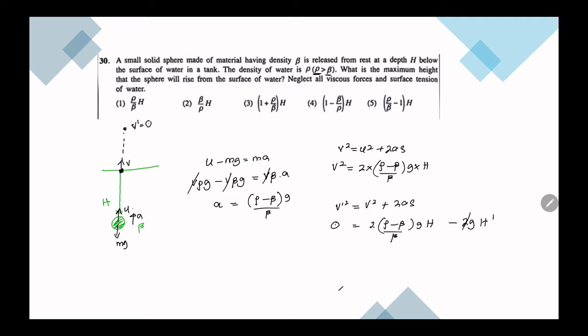Then 2 and g are getting cancelled, h dash is rho over beta minus 1 times h. So we get the fifth answer.